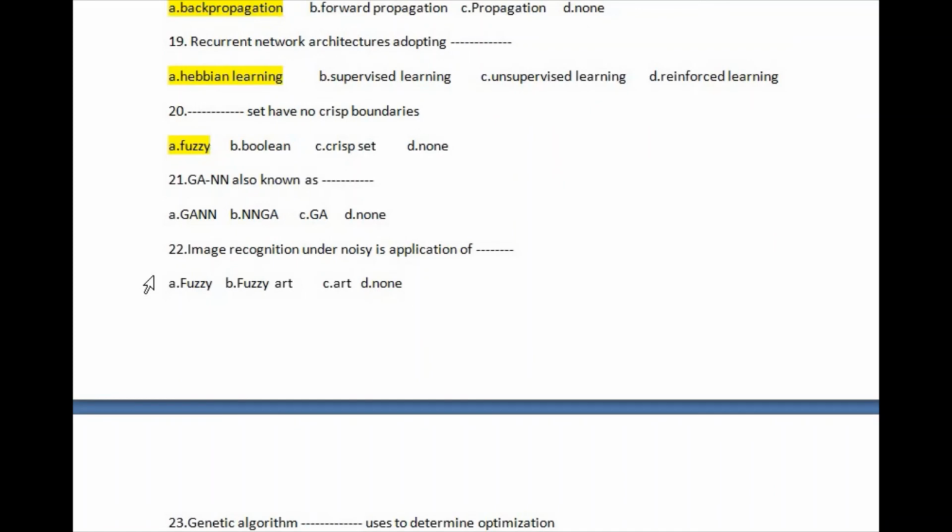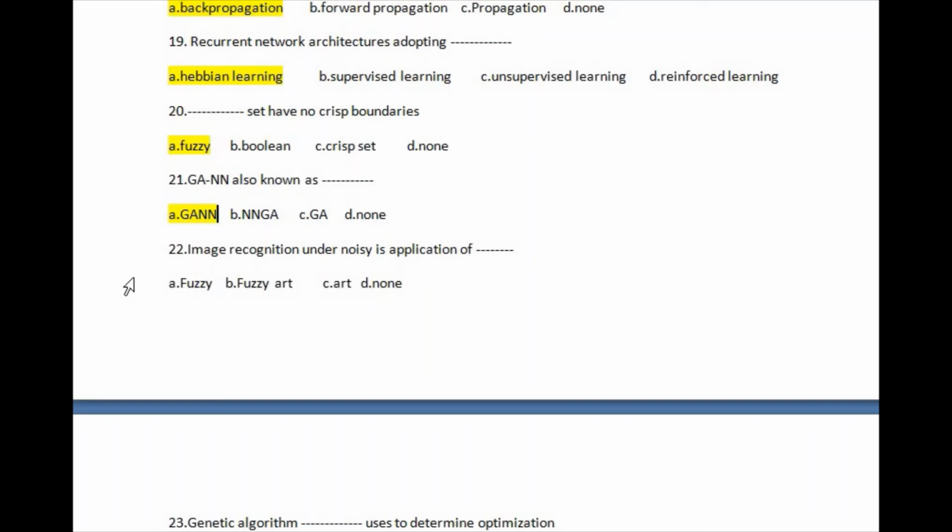Next question: the genetic algorithm and neural network are also known as. The given options are: GANN, second, NNGA, third, genetic algorithm, and last, none. The right answer of this question is the first option, genetic algorithm neural network. Let's go for question number 22.